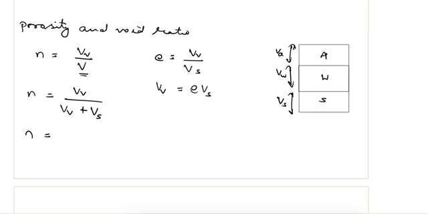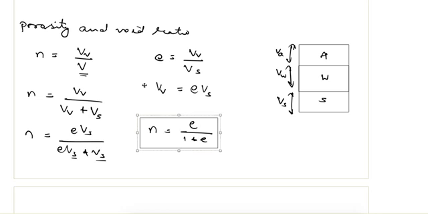So n is equal to eVs divided by eVs plus Vs, from where n is equal to e upon 1 plus e, because Vs will cancel out. So this is the relationship between n and e, and if we solve it for e, from here e is equal to n upon 1 minus n.